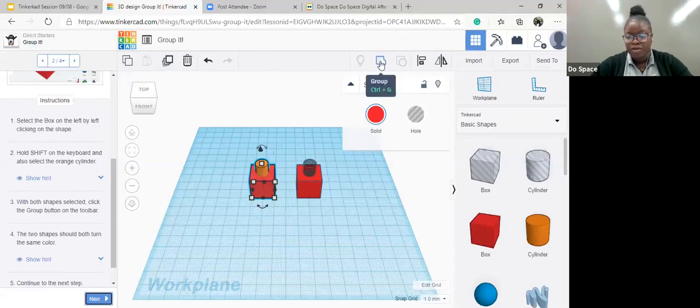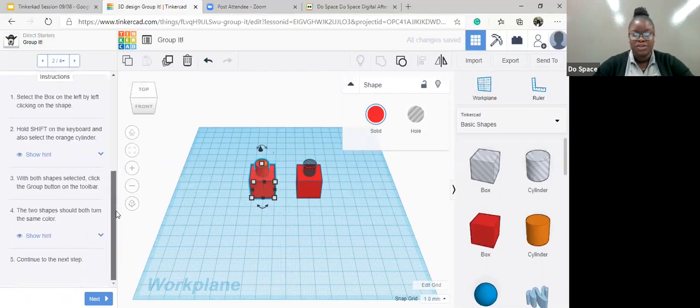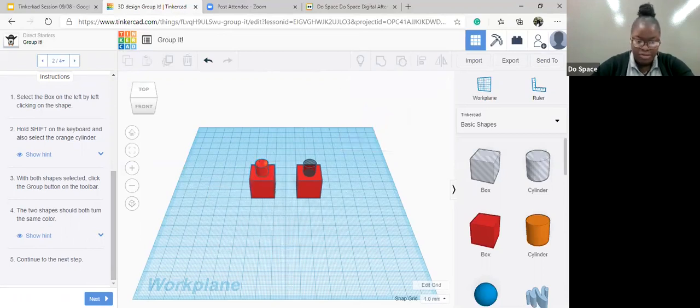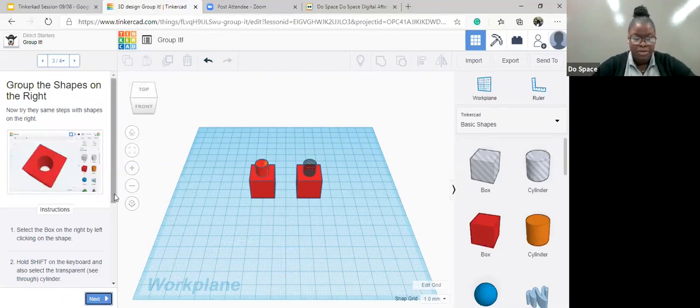If you hover over the things, it will show you what it does. Like, see how this one says align, this one says mirror. We're looking for the group one. So we're gonna click on group. And then once it's grouped, it all changes to the same color. See, this was red and orange before, but now it's all red, or at least red with a hint of orange. So let's go on to the next one.